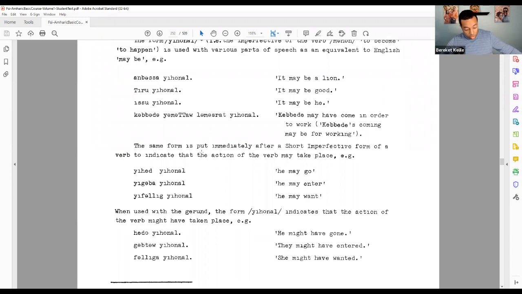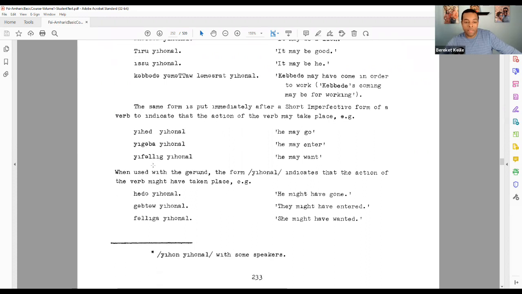It can also be used after the short imperfective form to indicate the action of the verb may happen. And remember that short imperfective form that we learned way back in, I believe it was Unit 9. Yehed Yehonal, he may go, Yegaba Yehonal, he may enter, Yefaleg Yehonal, he may want.